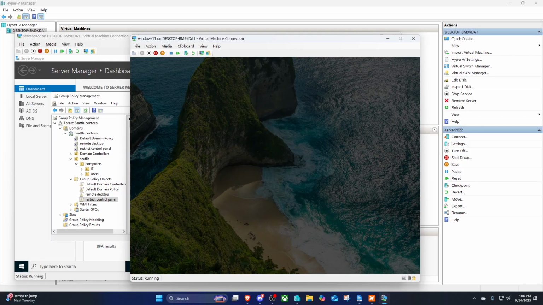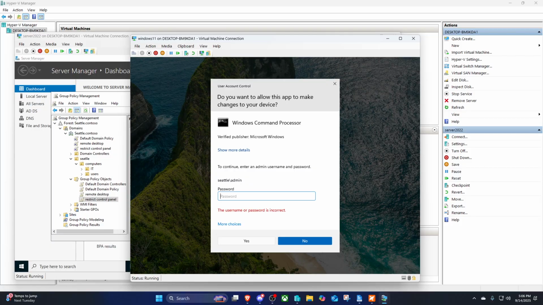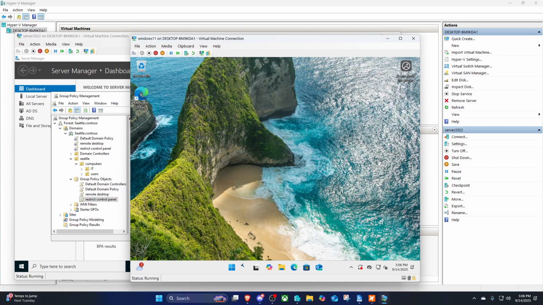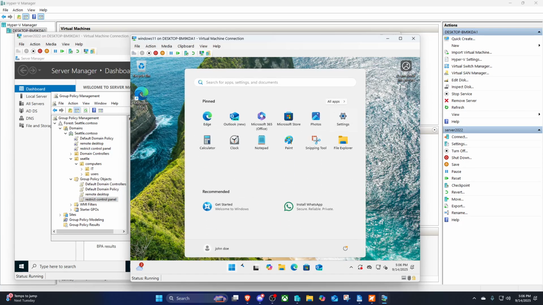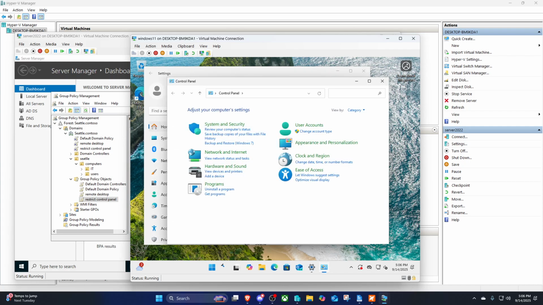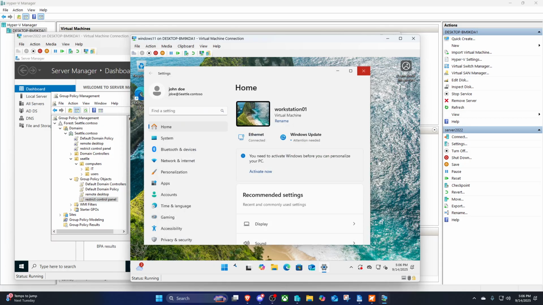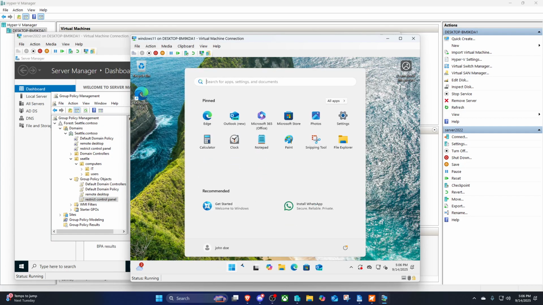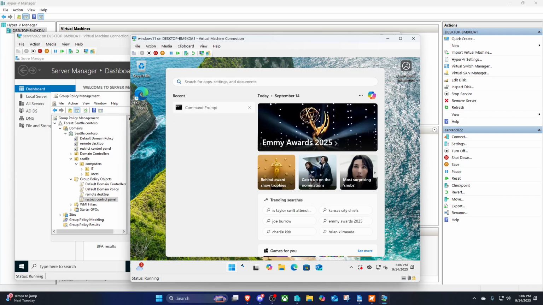It's asking for me to log into my domain. Let's see if this works. Control panel. It's because it didn't update. Why is it making me... command prompt?